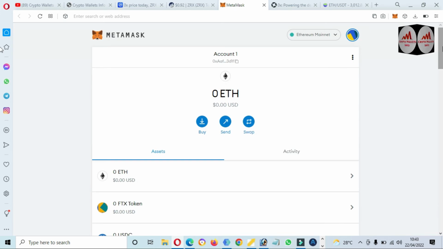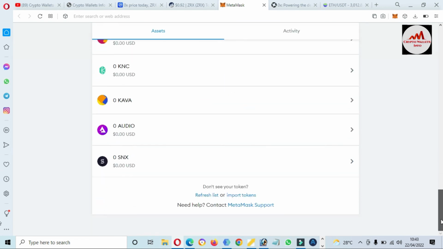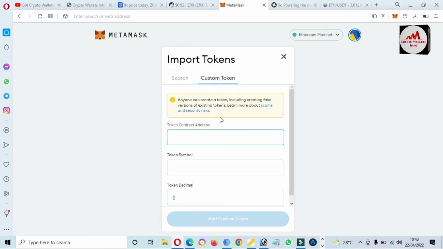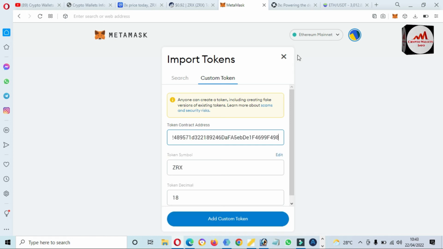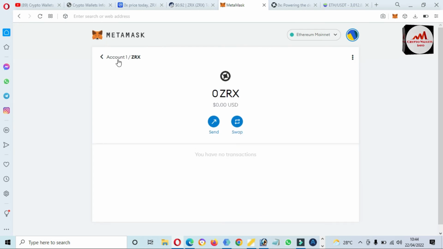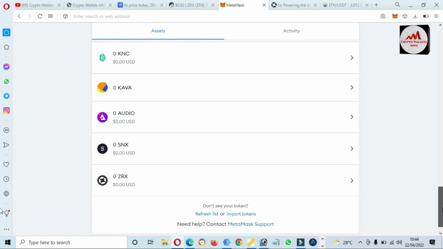Now we are going to add this token. First you need to select the network, Ethereum mainnet, and then click on import token, and the custom token option is available. Just paste your contract address here. If your contract address and network are correct, then the token symbol and token decimal are filled in automatically. So click on add custom token, click on import token. Now as you can see, we have successfully added the new token in our Metamask wallet, and we have already connected our Metamask wallet with this platform.